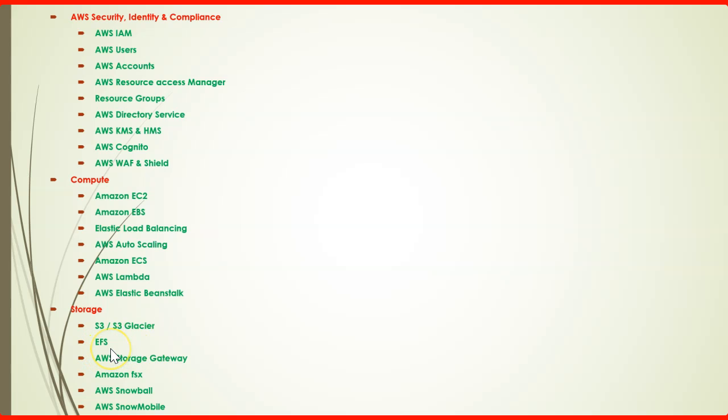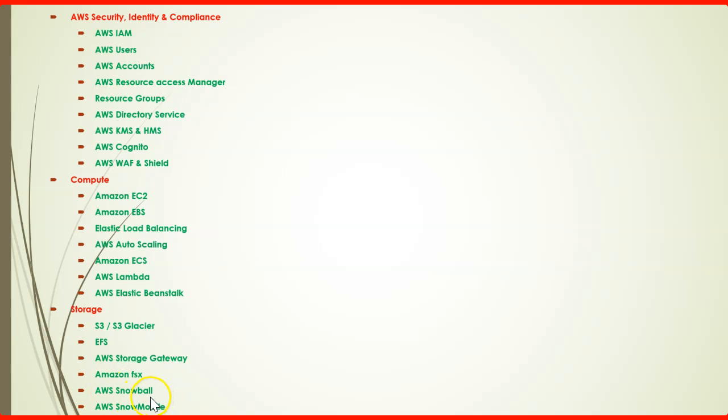It's elastic file storage. You can consider it like a UNC path. So you can attach this EFS volume to multiple EC2 instances at the same time. However, with an EBS volume you cannot do that. Then the Storage Gateway, FSx, Snowball, Snowmobile.